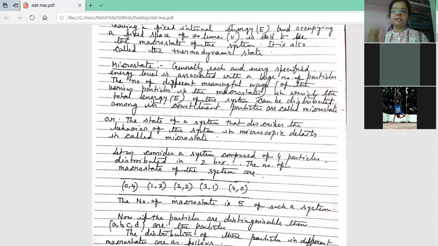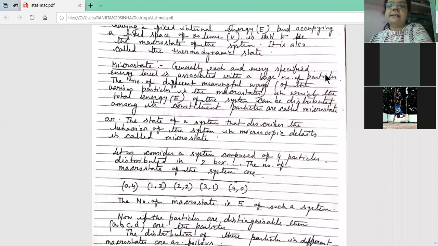Also the definition is given in the question: define macrostate, microstate and thermodynamic probability and explain with examples. So here you have to explain with this example, or you can also give any other example. Now that is the definition here. It is clear from here.